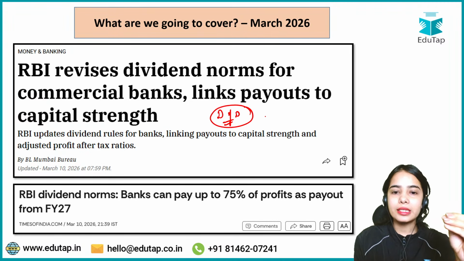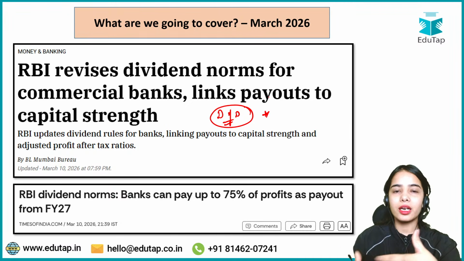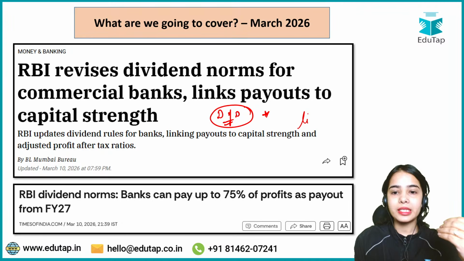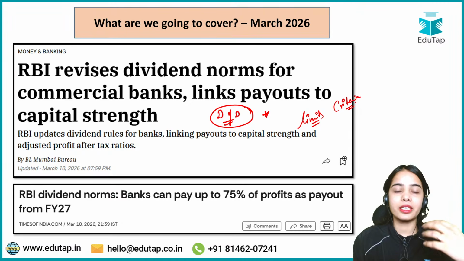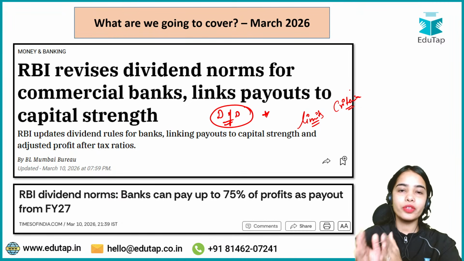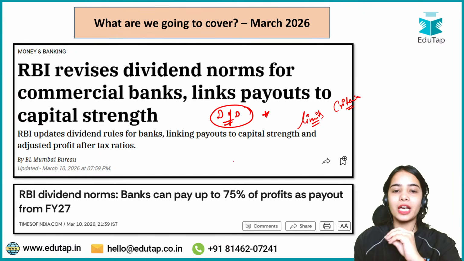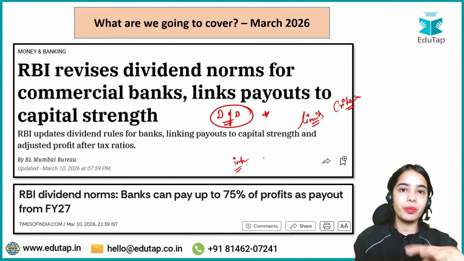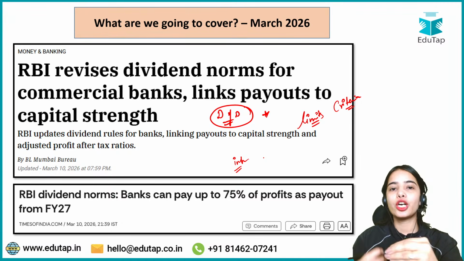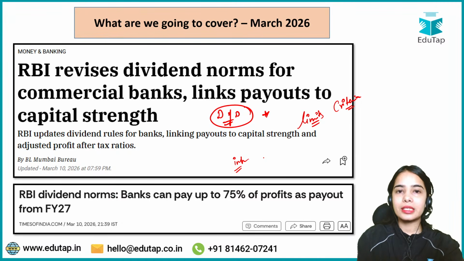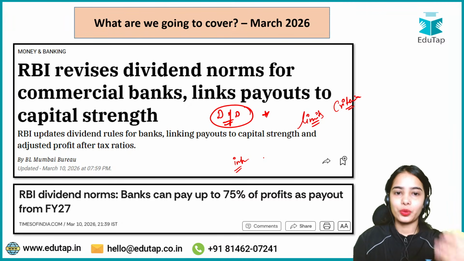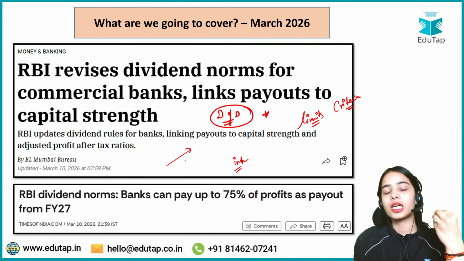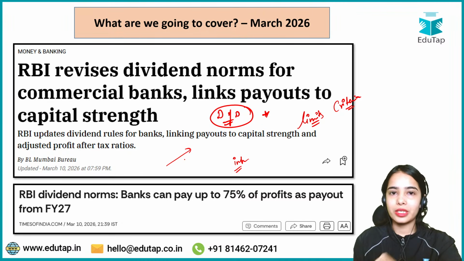Today we will discuss how the different banks are allowed to declare their dividends, what are the limits that have been imposed by the Reserve Bank of India, and what is the criteria that is given for the different banks. All of this we are going to discuss in this video, where I will provide you the important points as well as the idea of how you can remember the table. There is logic behind the table, there is logic behind all the points. Once you understand the logic, you will be easily able to understand and remember from the examination point of view. This notification is very important from the examination perspective.